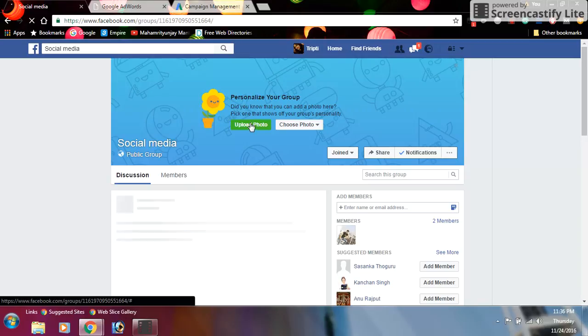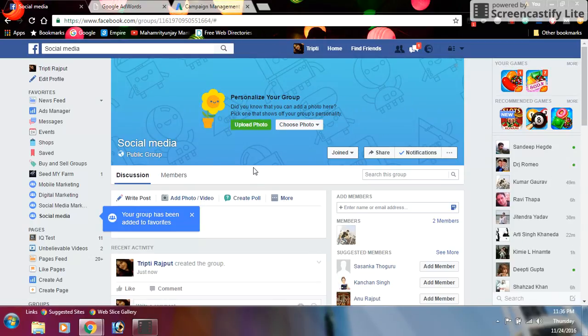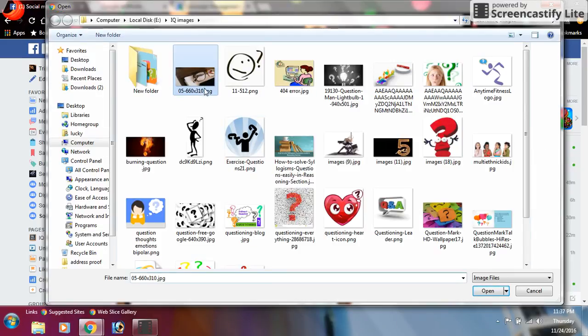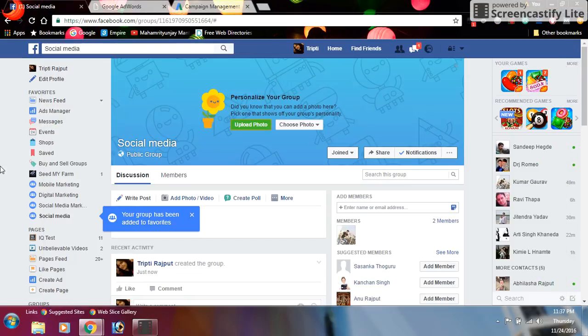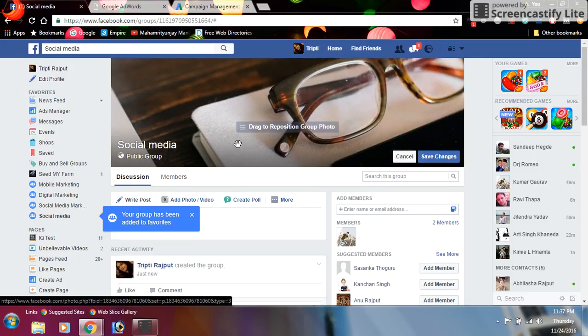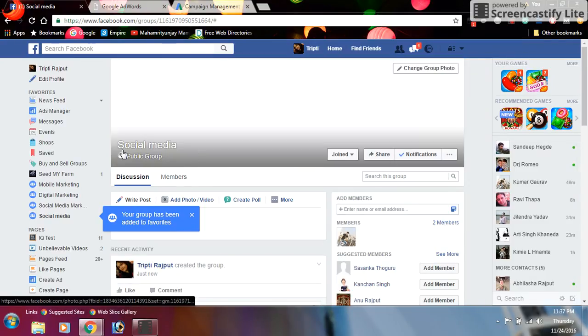This is my group. If I want to upload a picture, I can choose one related to digital marketing. If you want to choose any pictures from your computer or laptop, you can choose that and open. It's uploading. After uploading, you can drag to reposition the group photo, and save changes. It's a public group, anyone can find it.